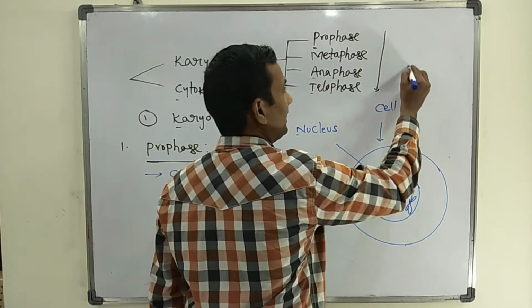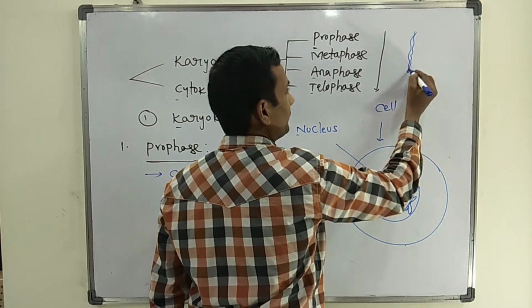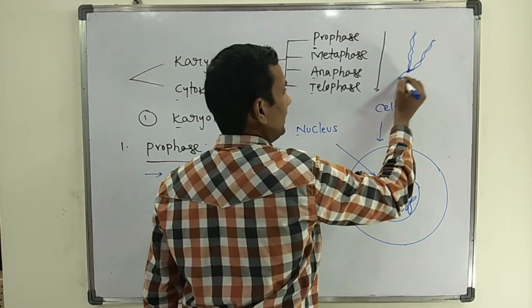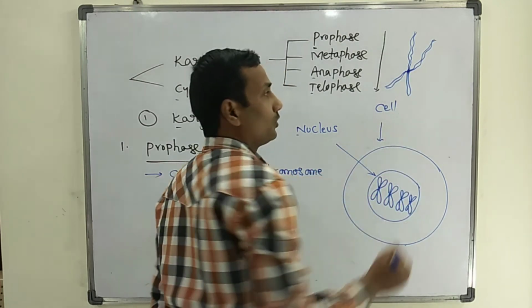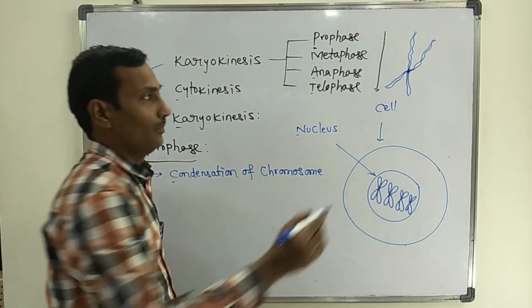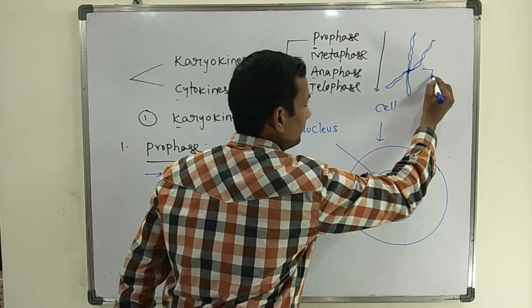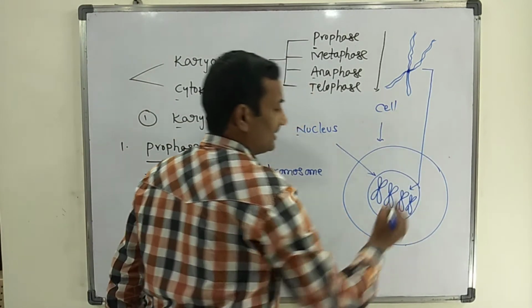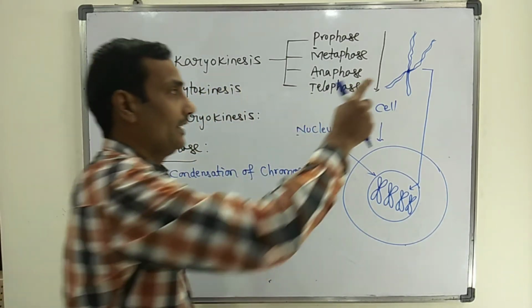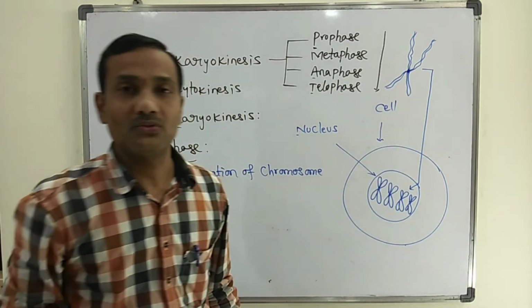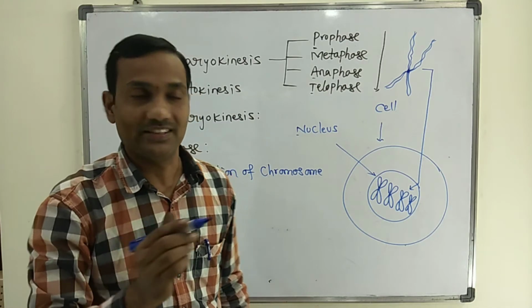Chromosomes in the decondensed state will be like this. Each chromosome has two chromatids. Imagine decondensed chromosomes in the G2 phase.